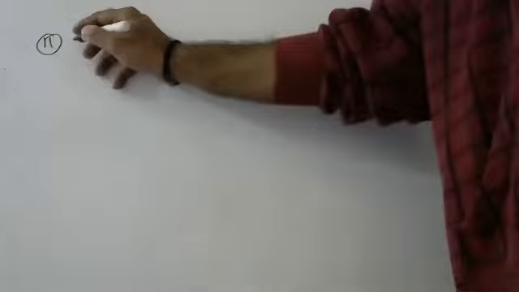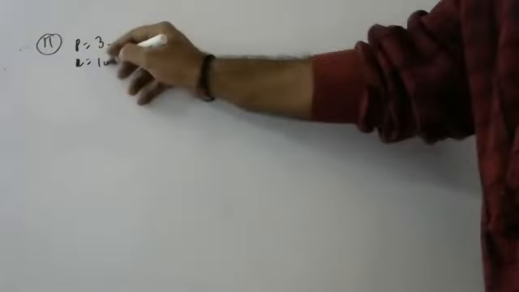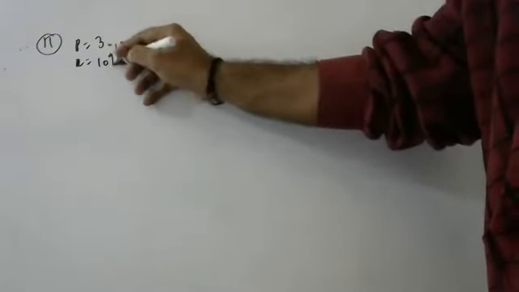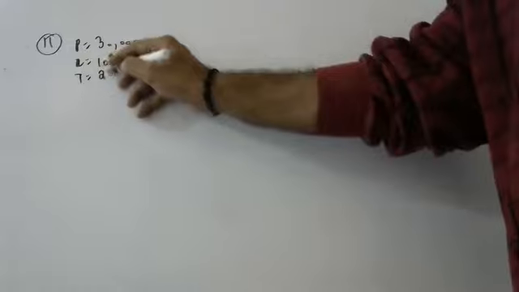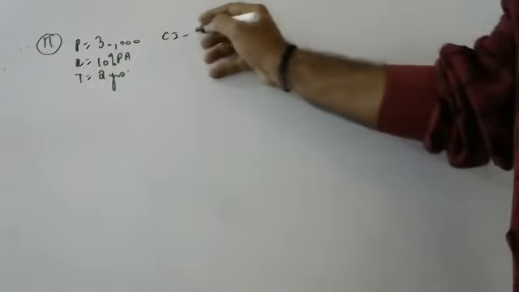First, I'll write the questions. Find the difference between compound interest and simple interest on 30,000, children, at the rate of interest 10% per annum for 2 years. He's asking what is the difference between compound interest and simple interest. Means we should find out both compound interest and simple interest, children.